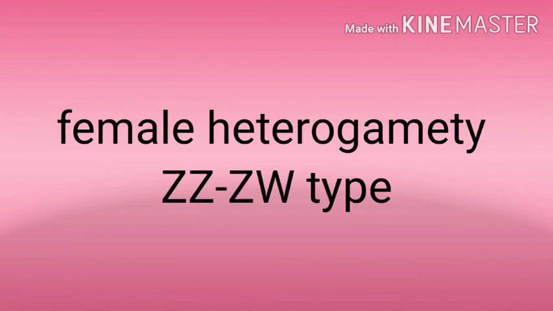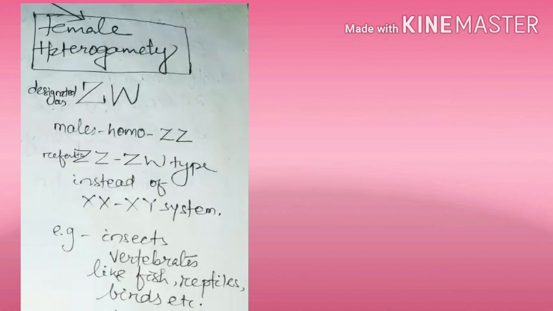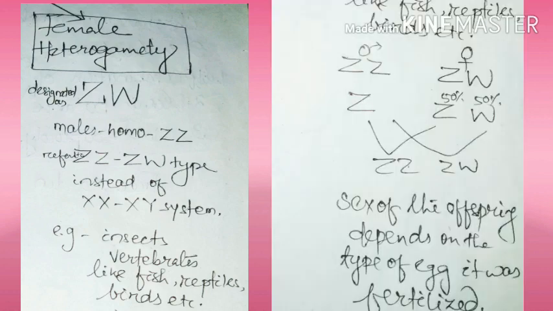Now, female heterogamety. Lastly we talked about male heterogamety, but here it is female heterogamety. It's important that XX is presented for female, but here it isn't, because the female is heterogametic here. So instead of XX-XY type, this is referred to as ZZ-ZW type, where males are homogametic containing ZZ chromosomes and females are heterogametic, so they contain ZW type of chromosomes. Here the sex of the offspring depends on the type of egg it was fertilized by. It is found in insects, fish and reptiles.